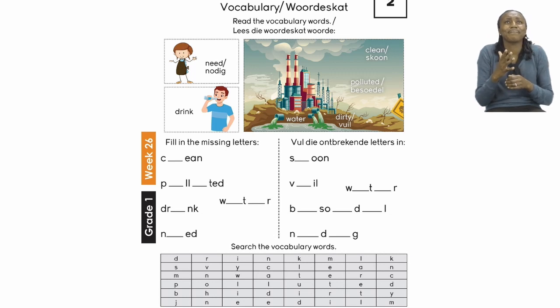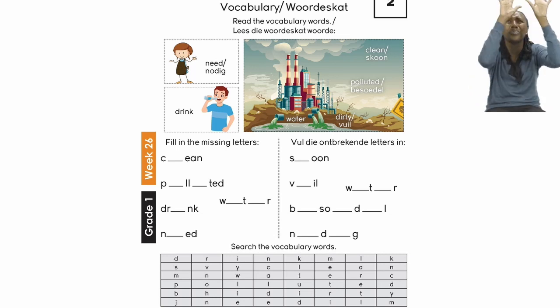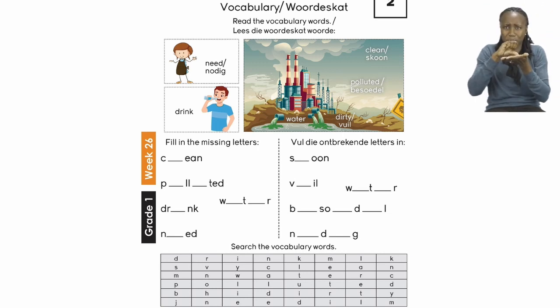The last word we have is polluted. Now, polluted means that when something is nice and pure and something bad gets into it. For example, water can be polluted and it can change color, as you can see there. So I want you to practice your new vocabulary words and try and use them in sentences this week.